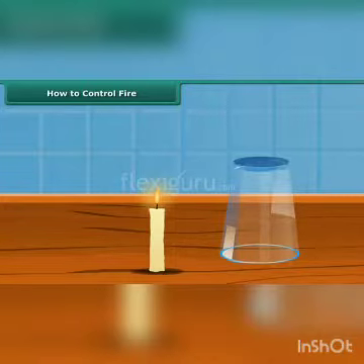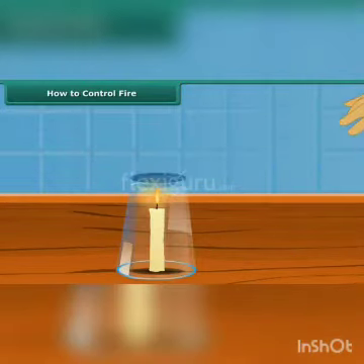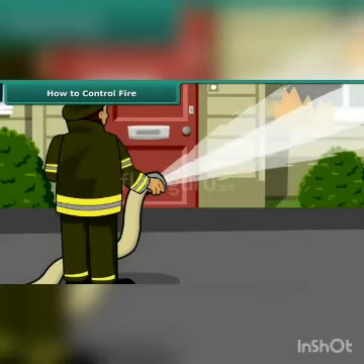You know that air, fuel and heat are the three basic requirements needed for combustion. So by eliminating any of these, we can control fire. Let's see how. The first requirement for combustion is oxygen. So by cutting the supply of oxygen, we can control fire.